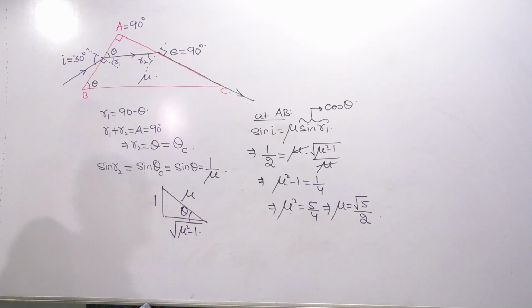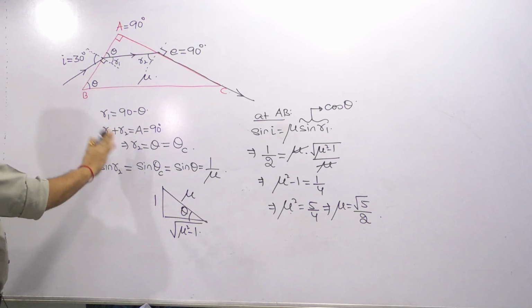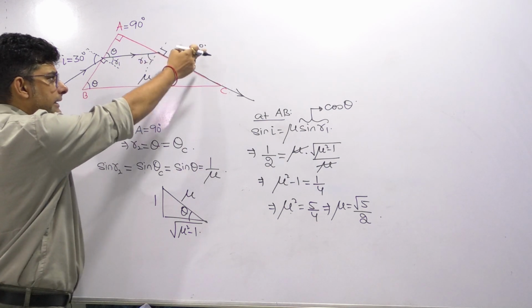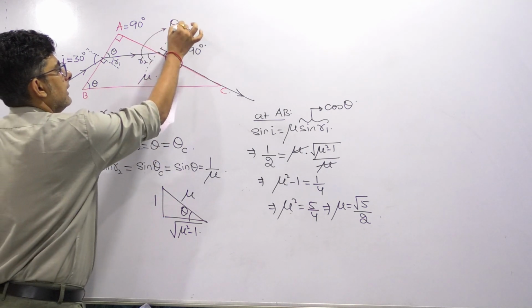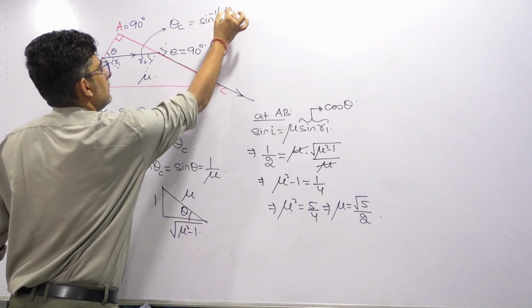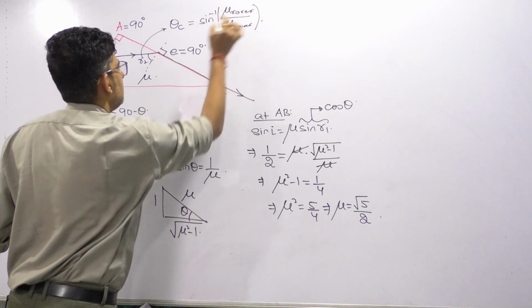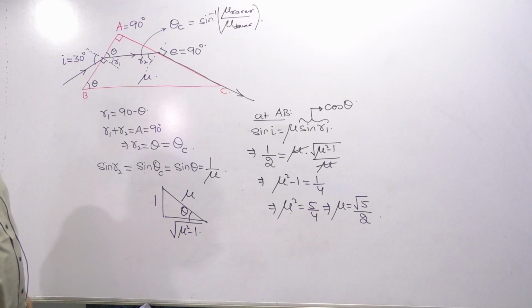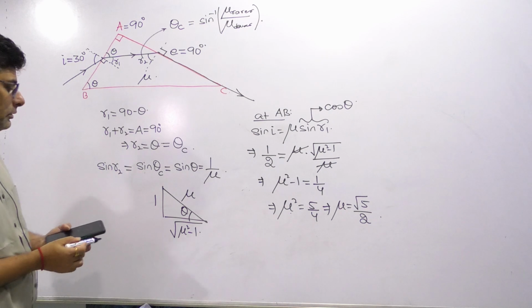So I hope you got this concept. What all you have to remember: R1 plus R2 is A, and whenever the angle in the rarer medium is 90, then in the denser medium it is called critical. So R2 over here is the critical angle, and the critical angle is always given as sin inverse of mu rarer by mu denser. Here the denser medium is the medium inside the prism, and the rarer medium is the outer medium. If not mentioned, we will take it as air. So 1 by mu, that's why we are putting. Clear to all of you? Okay.